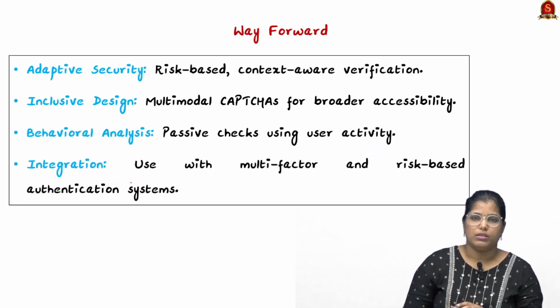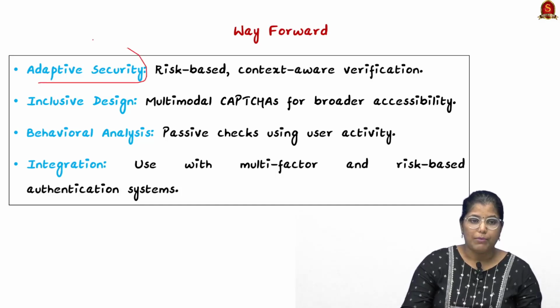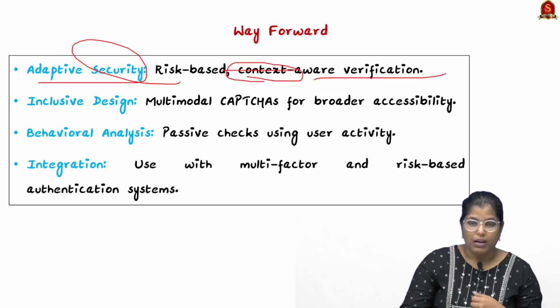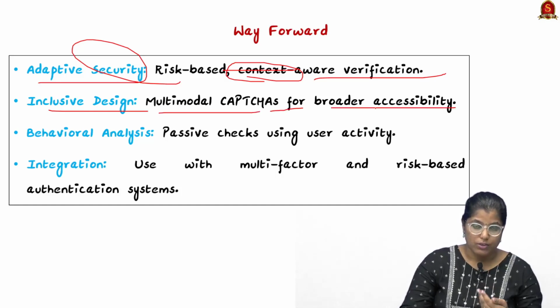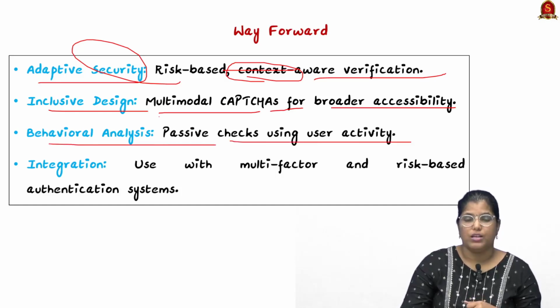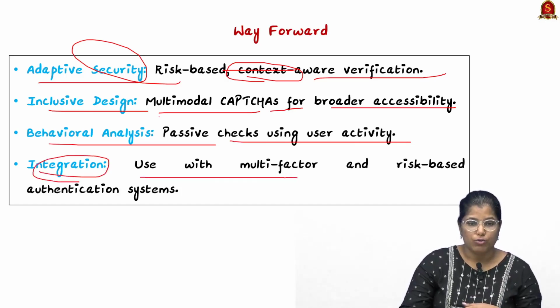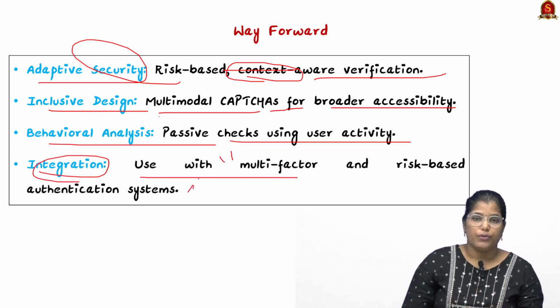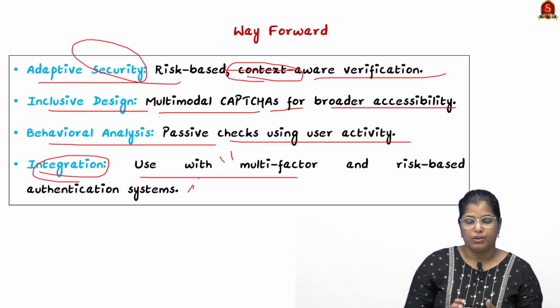Now here comes the question, what is the way ahead? Firstly, we have to bring in adaptive security, which should be based on risk, and context-aware verification should be there. Secondly, inclusive design: multimodal captcha for broader accessibility should be brought in. Thirdly, behavior analysis: we have to bring in passive checks using user activity. And finally, integration: we have to use multi-factor and risk-based authentication systems. Through this, we can secure a website and make captcha even better.